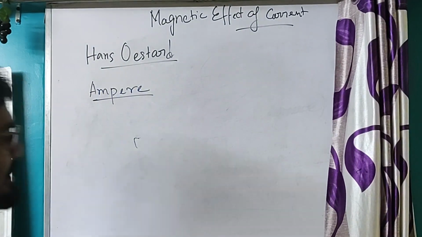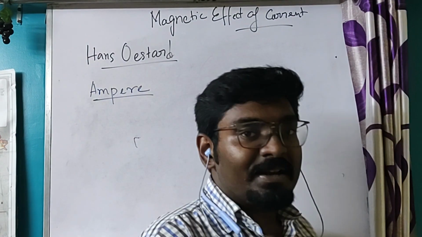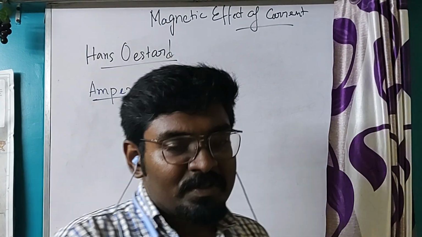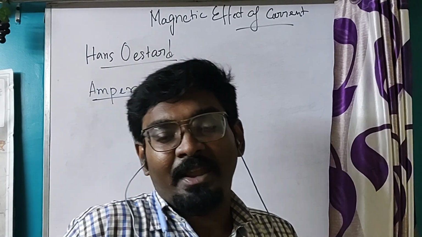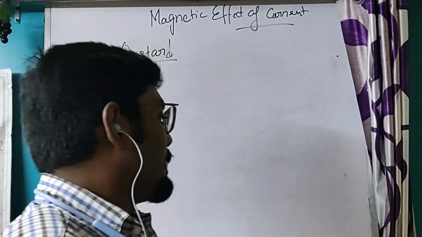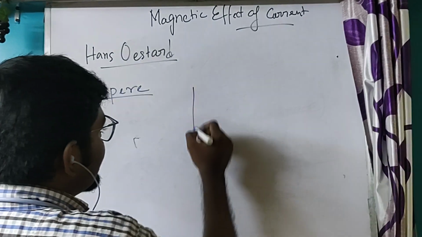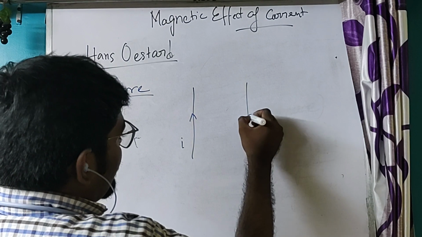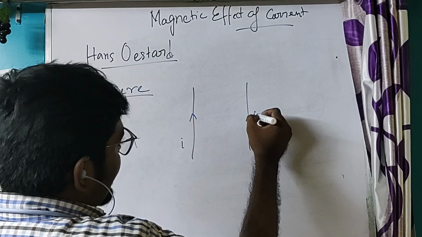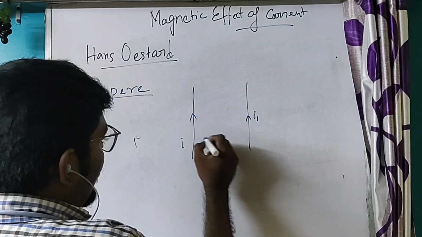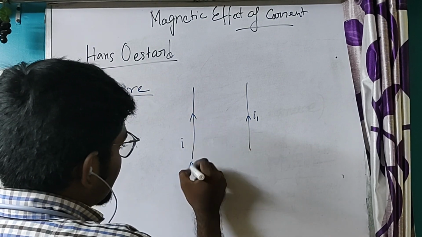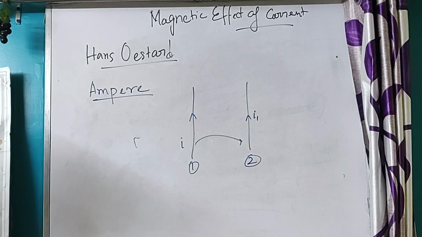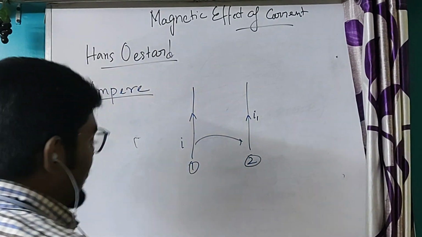Now Ampere said that this current carrying conductor will exert a magnetic force. Basically, this current carrying conductor will produce a magnetic field, and this magnetic field will exert a magnetic force. If there is another conductor carrying current I1, conductor number 1 will exert a force on conductor number 2, and this was discovered by Ampere.